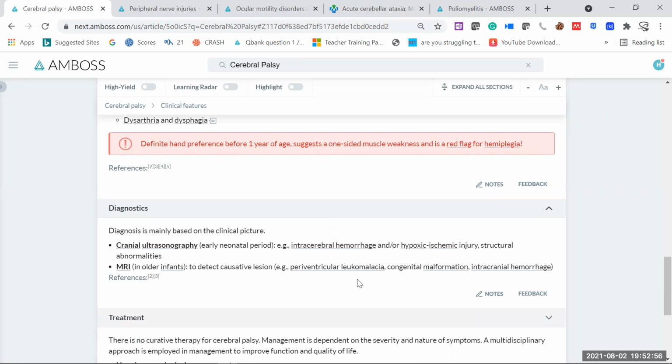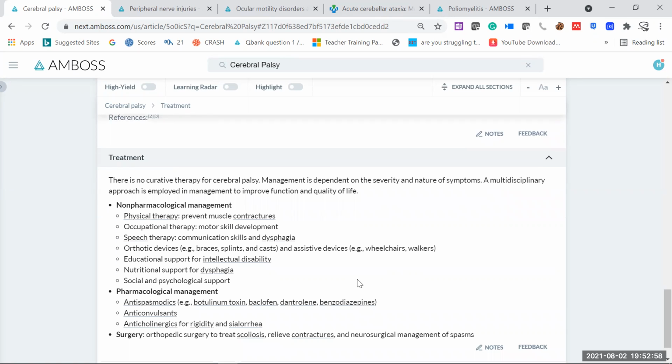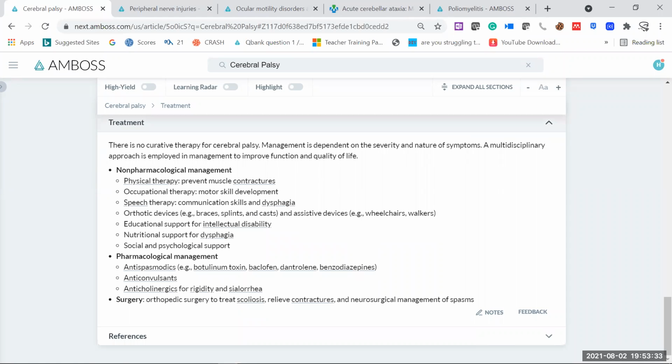Now for the treatment part, we have already covered this one. As such, there is no pharmacological treatment. We cannot say that this drug is going to cure cerebral palsy. It's not like that. The baby has to receive supportive care. You can provide some kind of physical exercises, occupational therapy, educational support, nutritional support, any kind of support, and plus, of course, supportive therapy. If seizures are there, you have to give anticonvulsants. If there are any problems related to infections, you have to give antibiotics, or maybe antivirals if the cause is viral or bacterial. And surgery, if there is scoliosis, of course, we'll go for scoliosis surgery. So only supportive treatment is there.